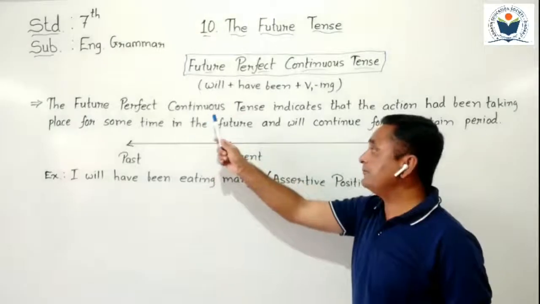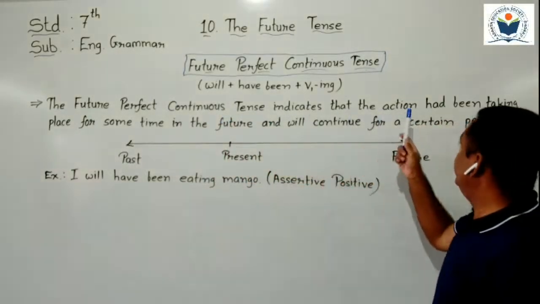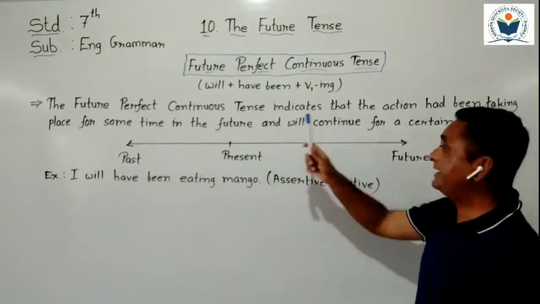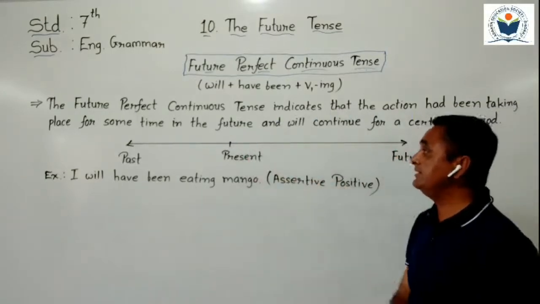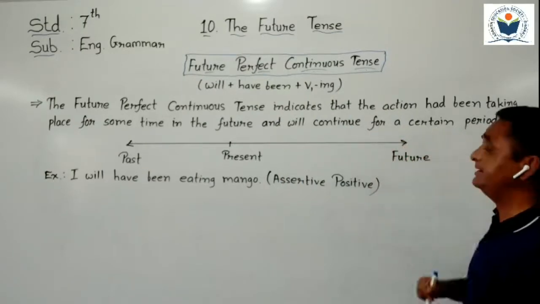The future perfect continuous tense indicates that the action had been taking place for some time in the future and will continue for a certain period.